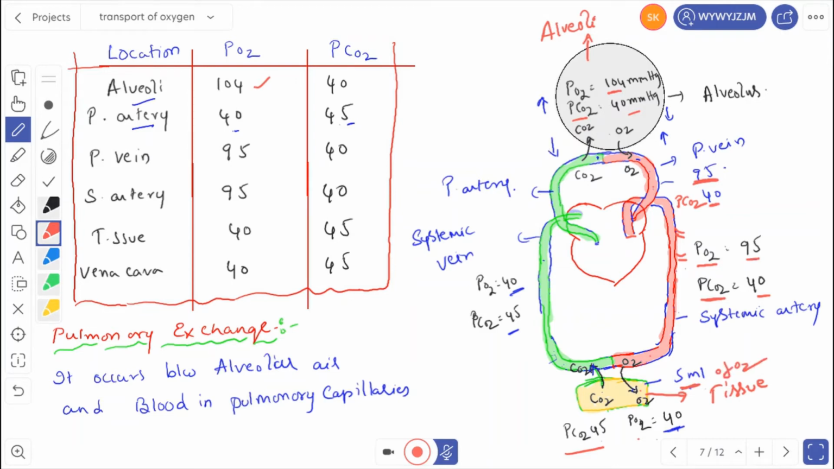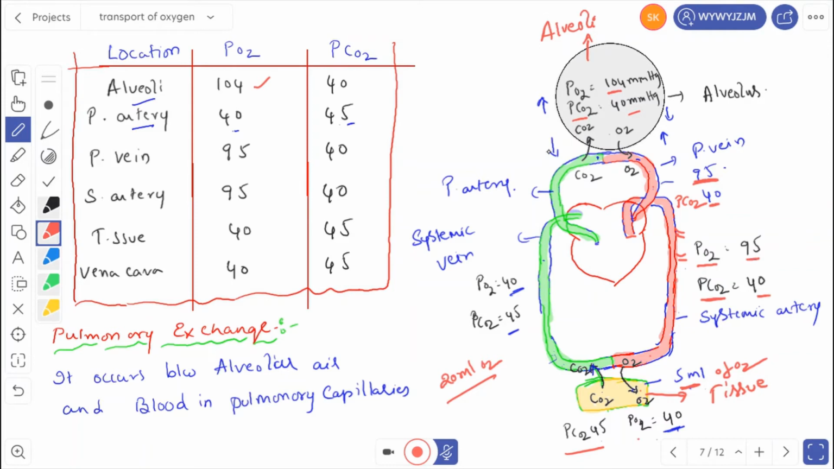Generally, 100 ml of blood carries 20 ml of oxygen. Out of 20 ml, how much is it delivering? It is really delivering 5 ml. So 5 ml is delivered.